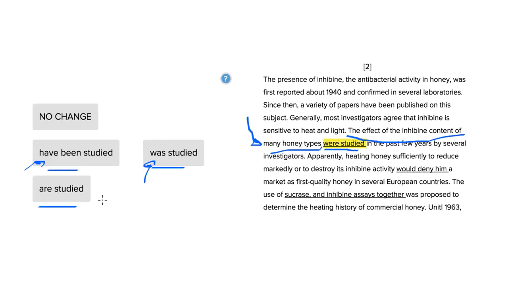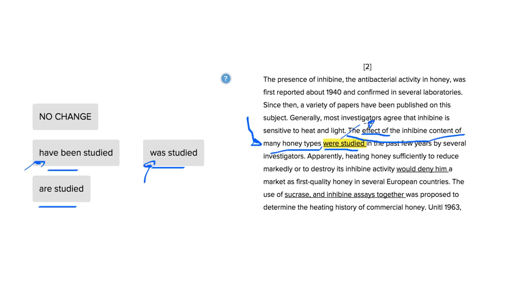The effect of the inhibine content of many honey types. So what you might want to do here is ask, what was studied? It turns out what was studied is the effect, not the honey types necessarily. And a good strategy for this is, whenever you have just a phrase that you know in a sentence has to include the subject, read from left to right, and more often than not, the first noun you land on is going to be the subject of the sentence. Ask yourself, can it be that what we're studying is the effect versus something else? If that were not the case, then you move on to a different word. But if it is the case, that first noun that can be the subject has to be the subject.